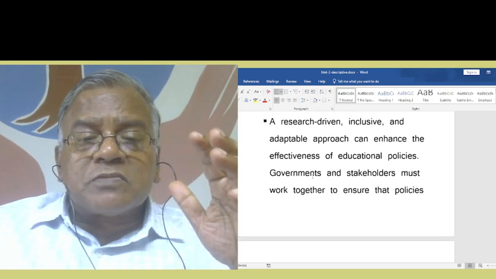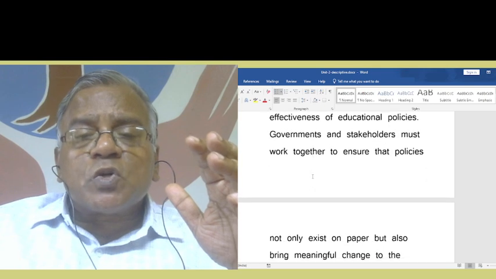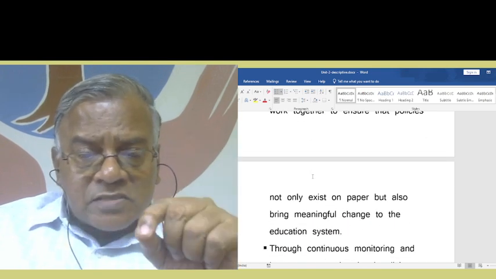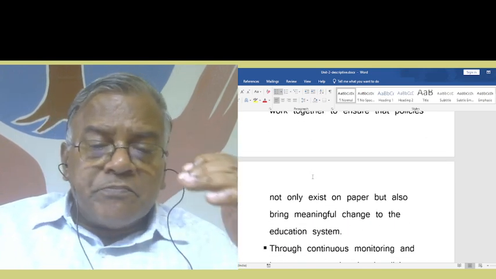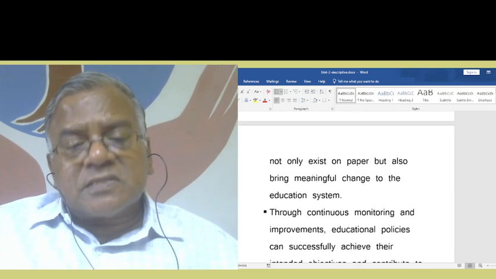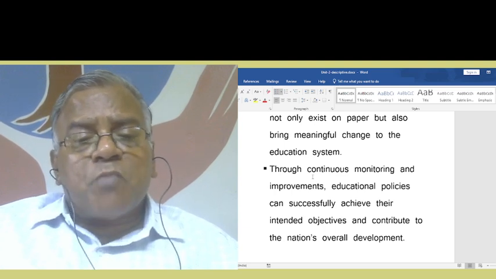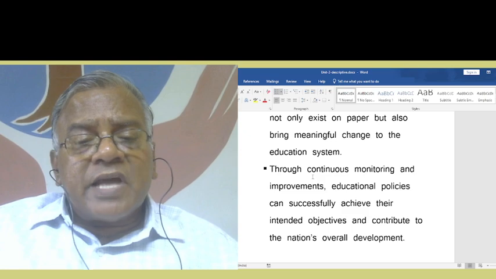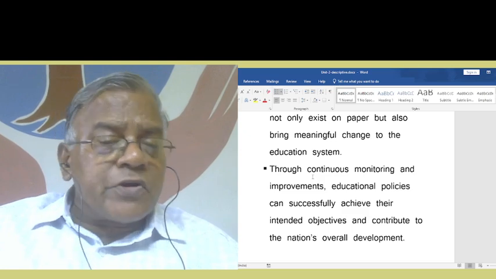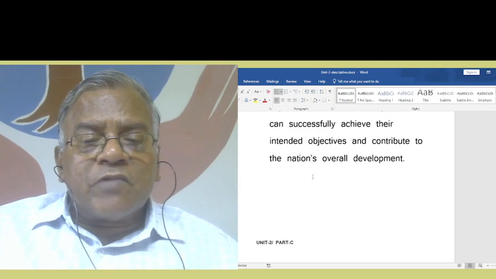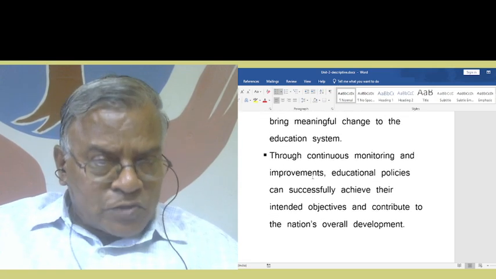Governments and stakeholders must work together to ensure that policies not only exist on paper but also bring meaningful change to the education system. Through continuous monitoring and improvements, educational policies can successfully achieve their intended objectives and contribute to the nation's overall development. I think part B is over now.